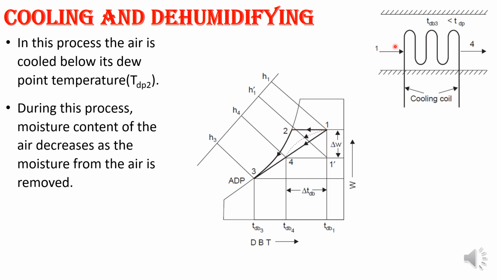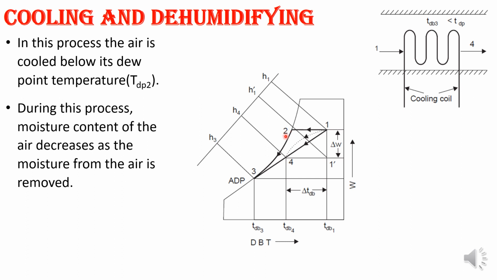If you take air at this point, then the dew point temperature will be this one, 2, but your surface cooling coil temperature is this one, 3. So that means this temperature is lesser than the dew point temperature of the incoming air, which is at T4 and T2.